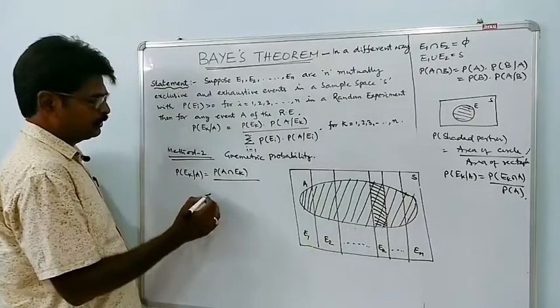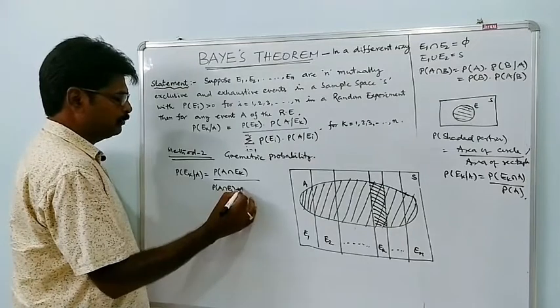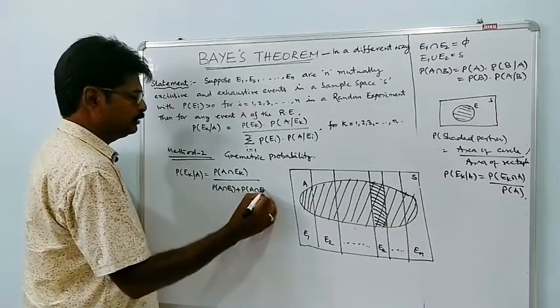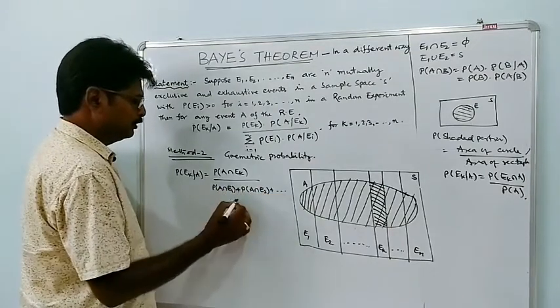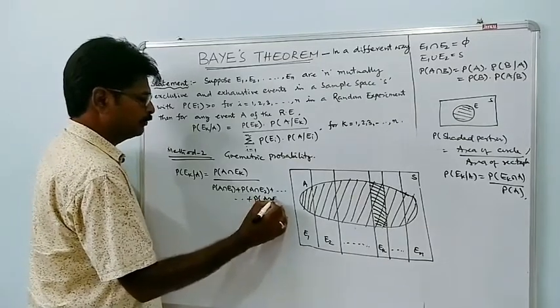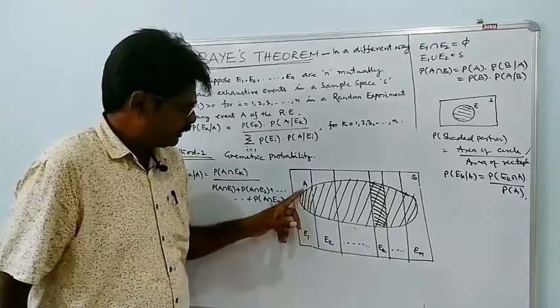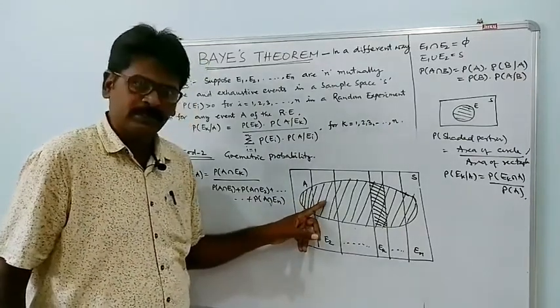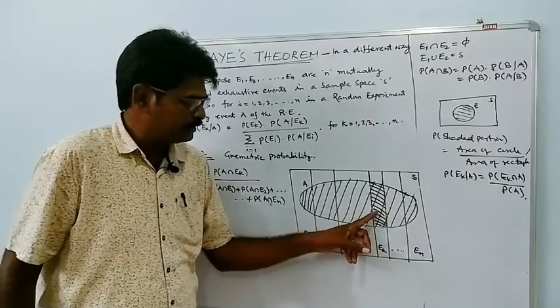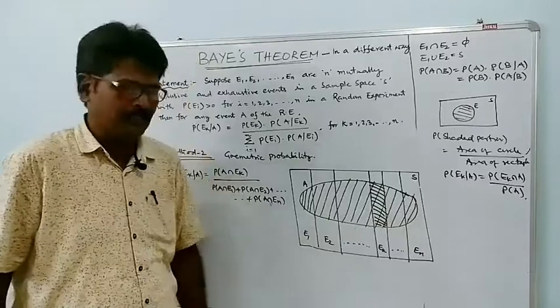Total shaded portion means probability of A intersection E1 plus probability of A intersection E2 plus so on plus probability of A intersection En, all the shaded portions. This is the portion A intersection E1, this is the portion A intersection E2, this is the portion A intersection Ek, and this is the portion A intersection En.